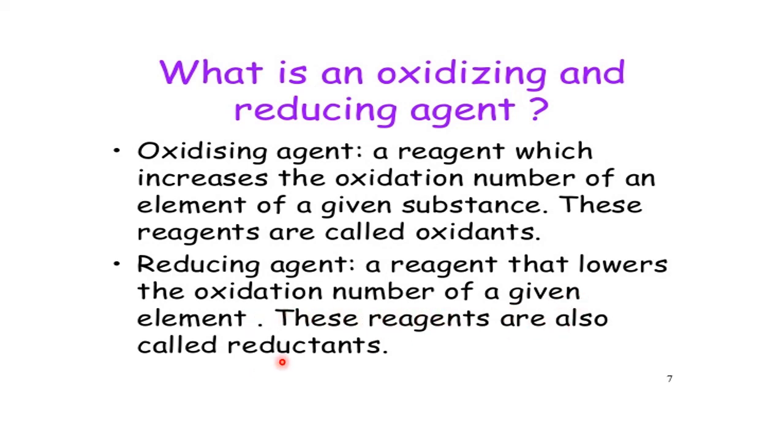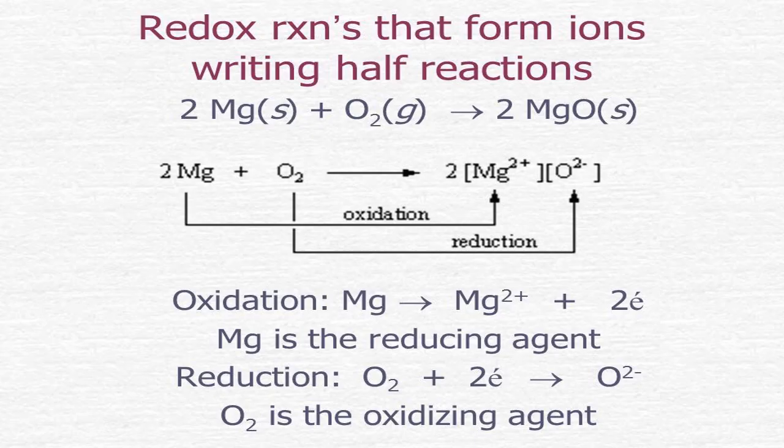Here, 2 Mg plus O2 gives 2 MgO. Now earlier, what is the ON of Mg here? It has not taken part in the chemical reaction, so it is taken as 0. Now after the reaction, Mg became Mg2 plus. So earlier it was 0, now it is plus 2. Zero to plus 2 is an increase in the ON. So an increase in the ON is called oxidation. So magnesium has undergone oxidation.